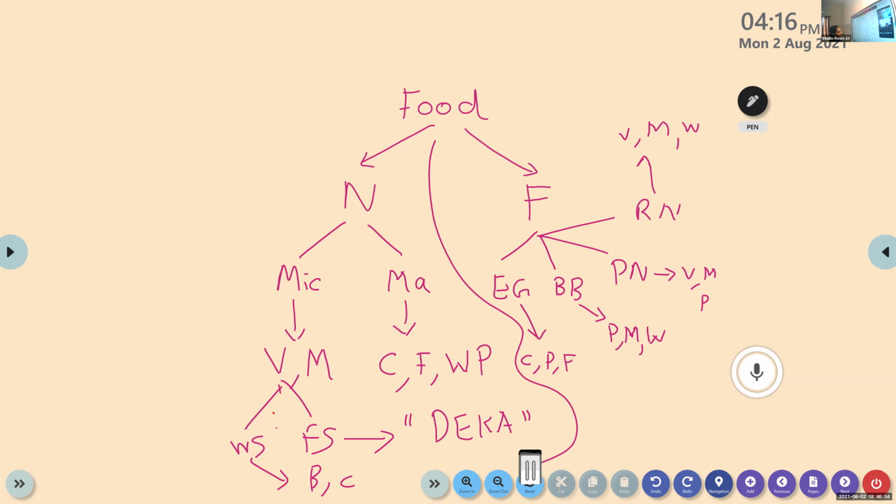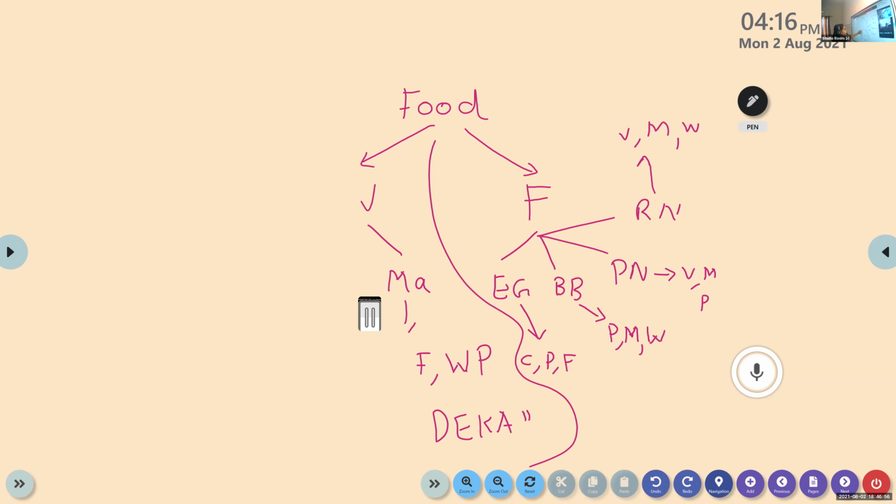Functions. Put four arrows: energy giving, body building, protective nutrients, and regulatory nutrients. Four arrows. Energy giving, body building, protective nutrients, and regulatory nutrients.